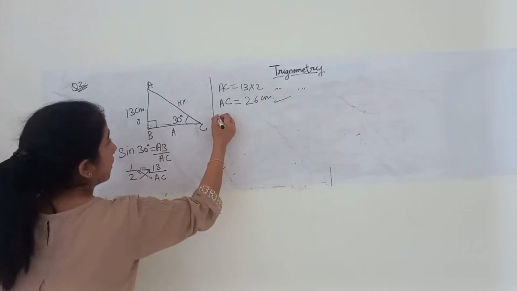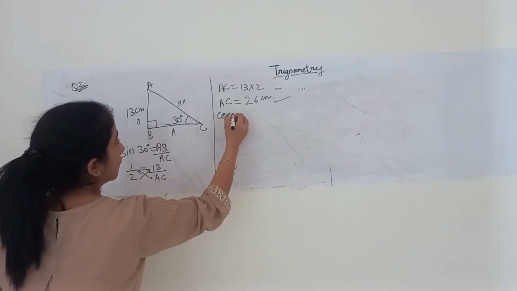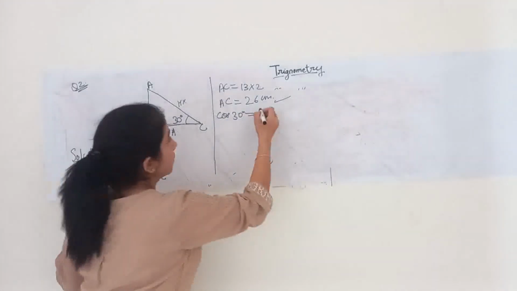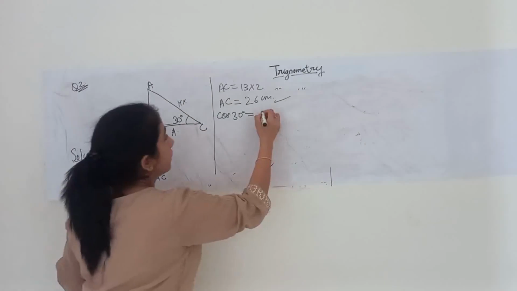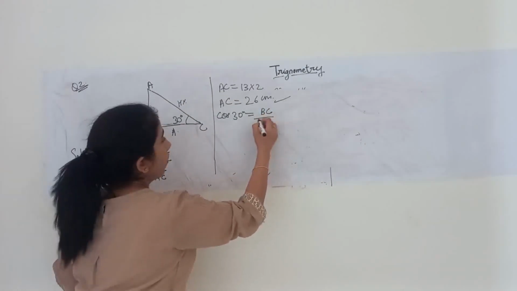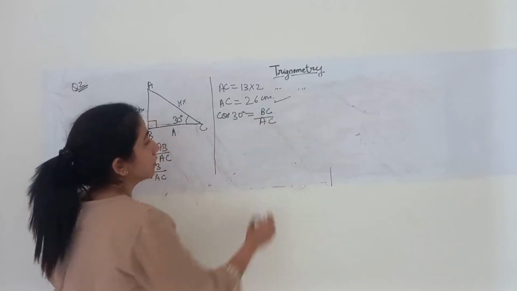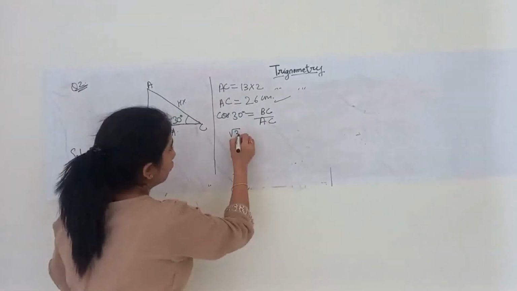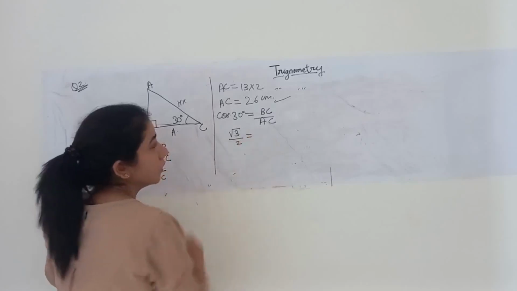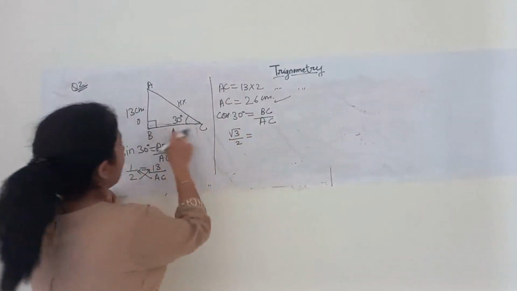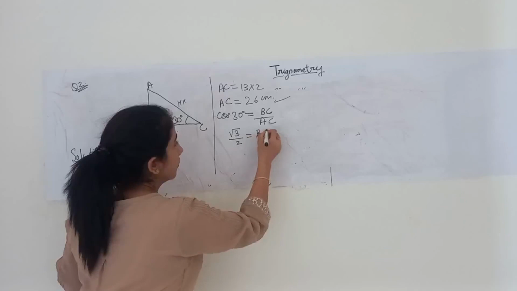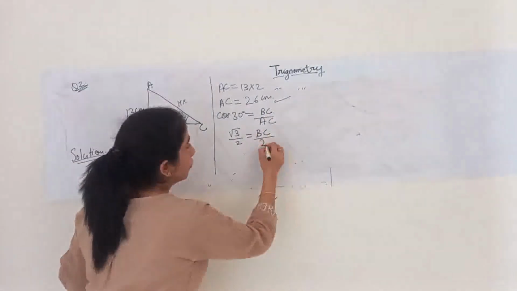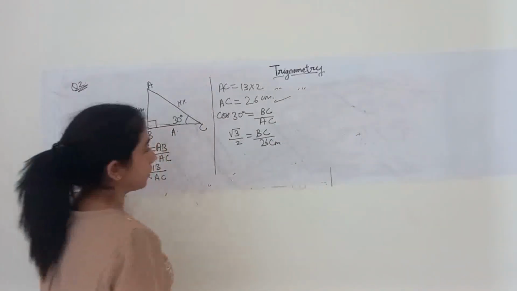Now apply cos theta, that is cos 30 degrees. Cos 30 degrees is what? Adjacent side, that is BC, upon hypotenuse, that is AC. Now cos 30 is root 3 upon 2, which is equal to BC upon AC. I still don't know BC, but AC I am getting as 26 centimeter.